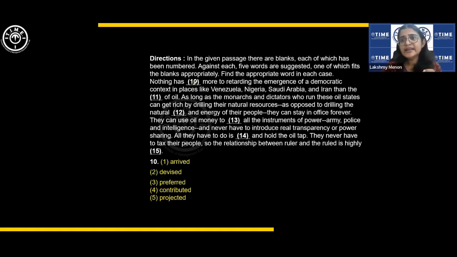For each blank, they have given 5 options. You need to check the options and do. Let's quickly do it as we do it in the test. For a closed test, you need to read the sentence and a little before and after that in order to pick the right word. Don't just start putting one word in a blank by reading only around the blank. You need to understand the entire context properly.